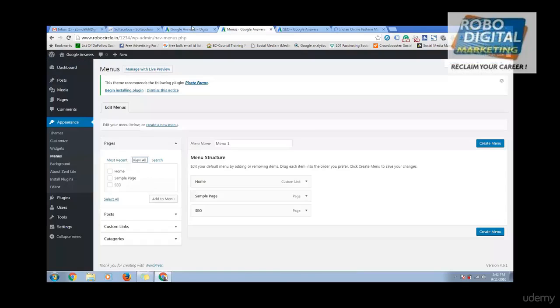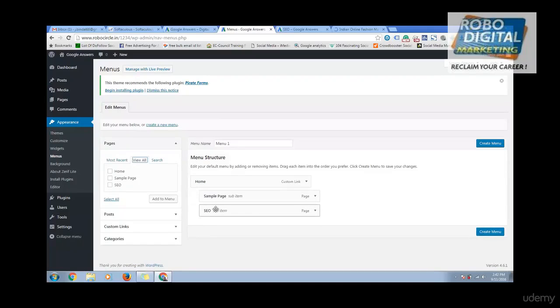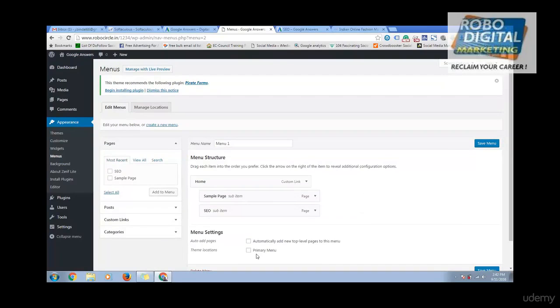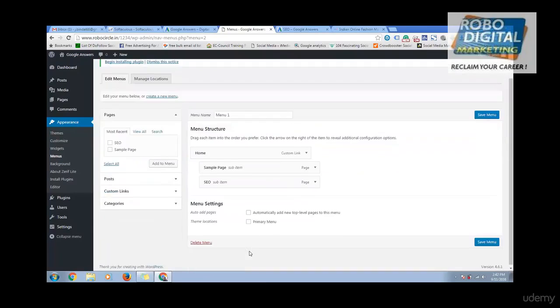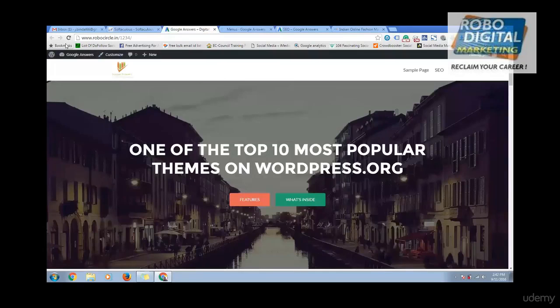Like this, if you want to do it in WordPress, you have to drag this column just over here. Now all these 2 links will come under this one. Let me create the menu. Okay, I have created the menu. After that, I have to make it a primary menu so that it will be visible to my user. I make it the primary menu and then reload this page.